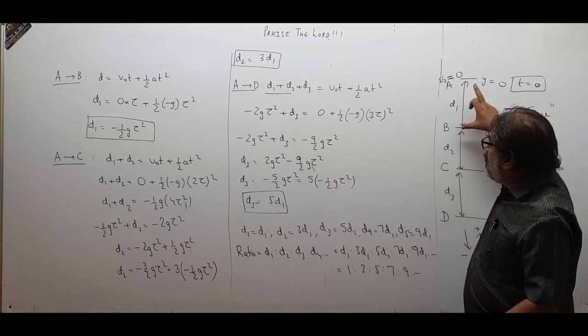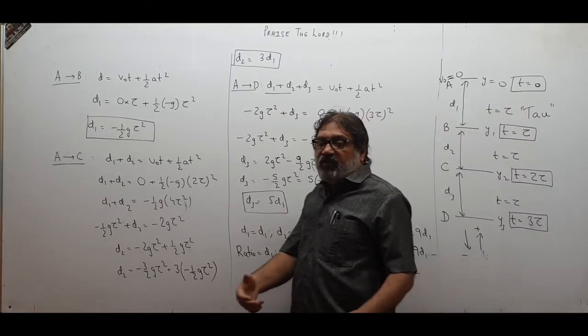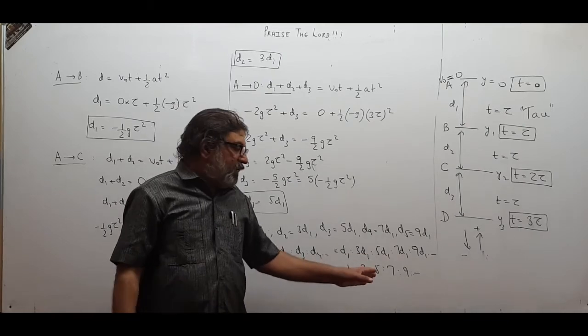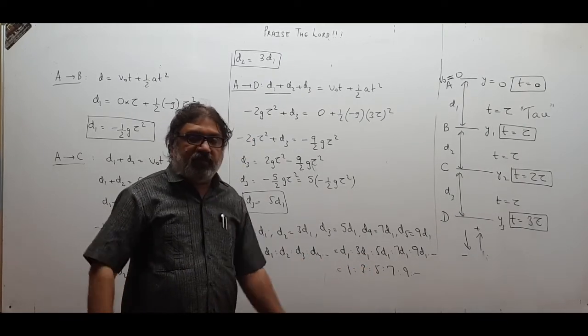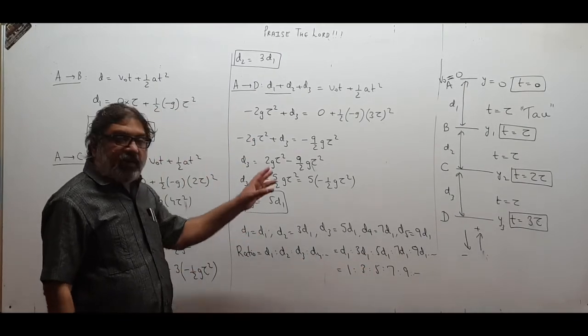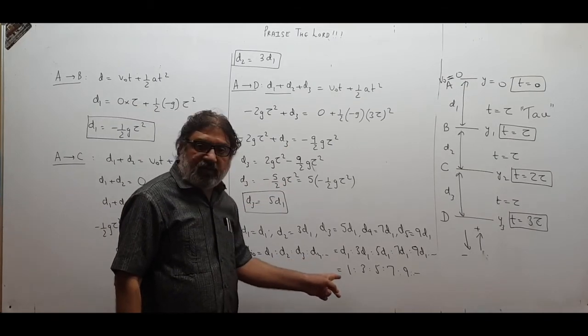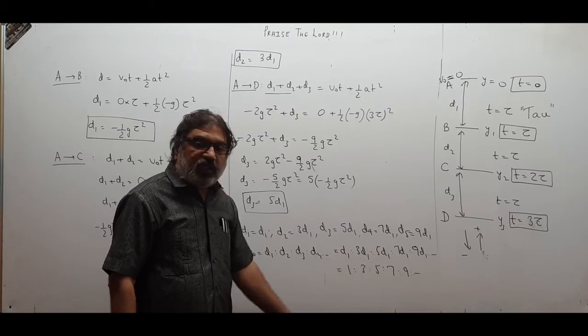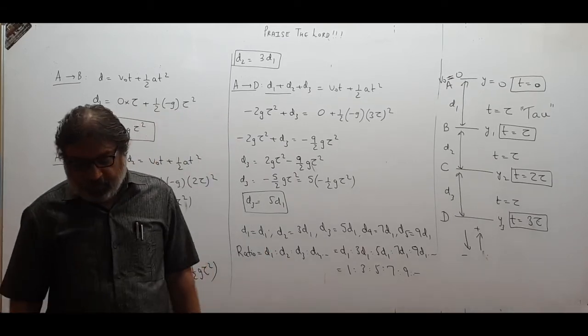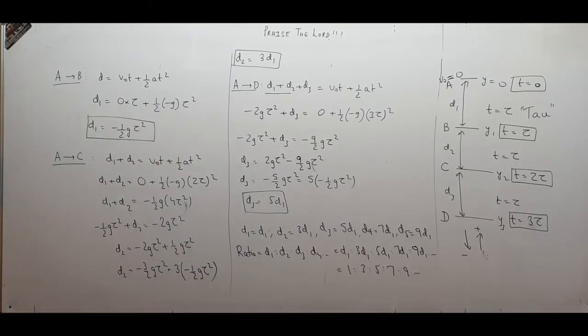That means when the time intervals are equal, then the distances covered by the body are in the ratio of odd numbers. If equal time intervals are given to the body to fall, then the displacements are in the ratio of odd numbers. Please pause and copy, children. This was the point.